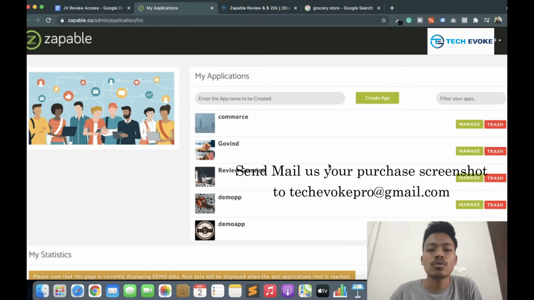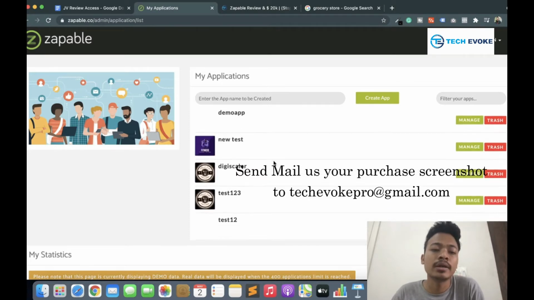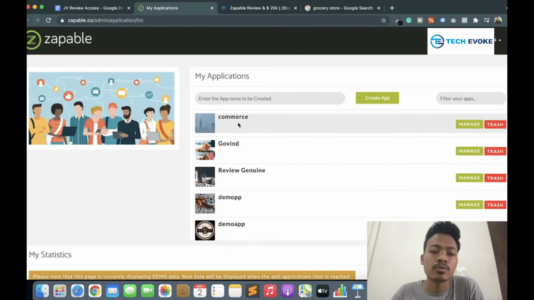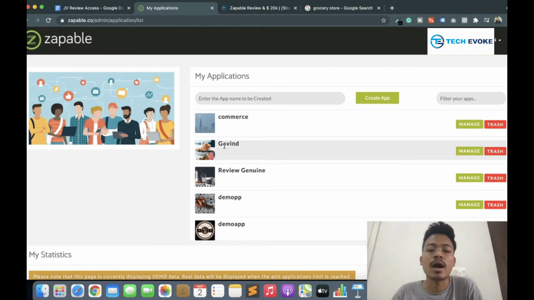Okay, so this is the Zappable app builder dashboard, and here are some of the apps already created by some users, and these two apps I have created recently. I am demonstrating what type of app I have built recently.